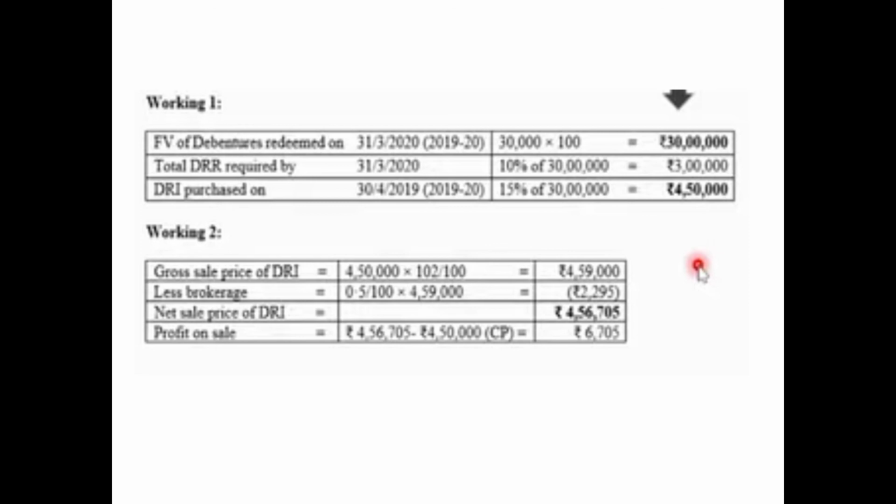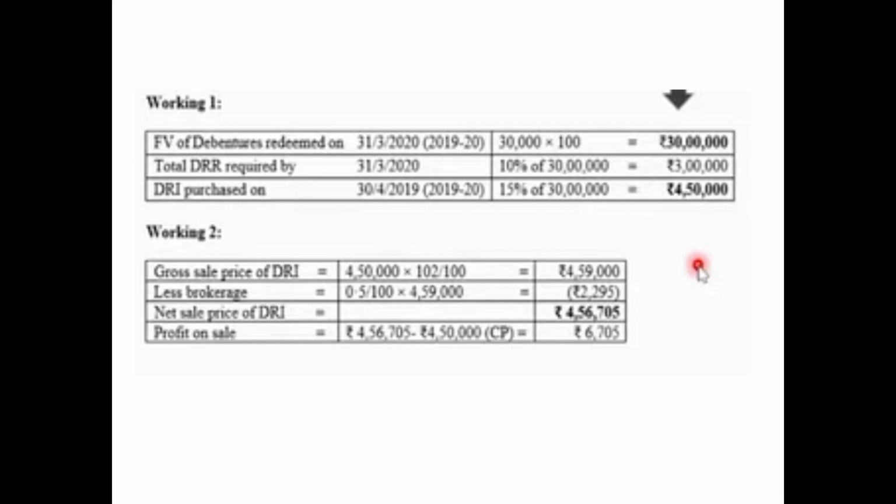Working number 2: gross sale price of DRI. Now DRI are sold at 102%. So 102% of 4,50,000, the invested amount, is 4,59,000. But the company has also paid 0.5% brokerage on the sale price. So 0.5% of the sale price, 4,59,000, is 2,295.